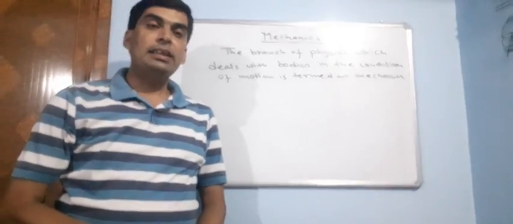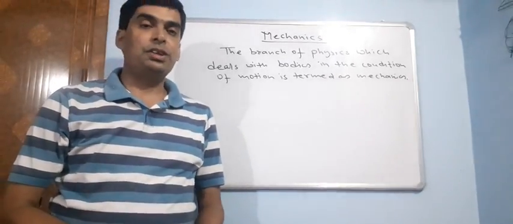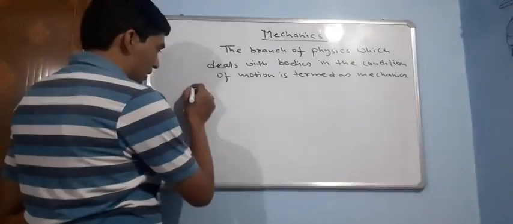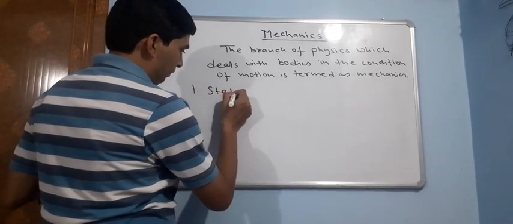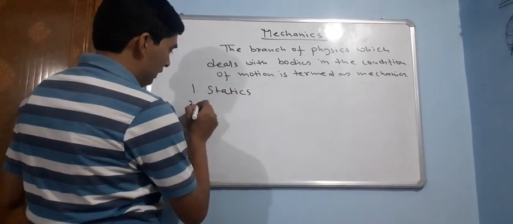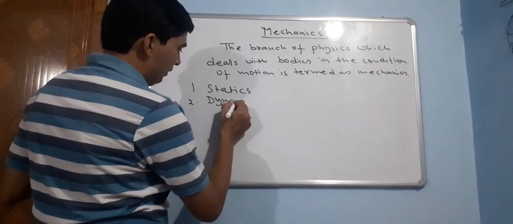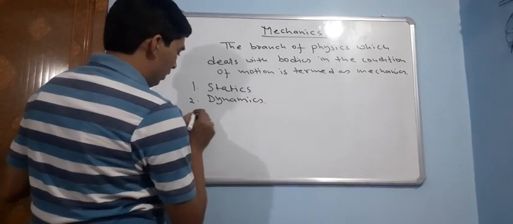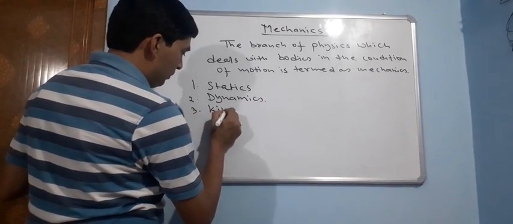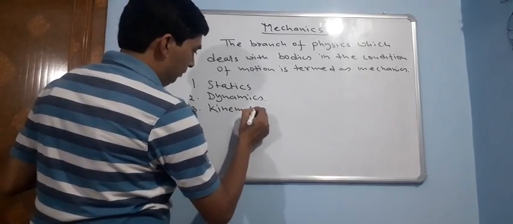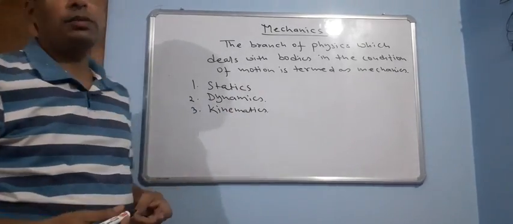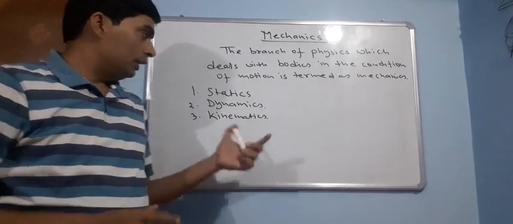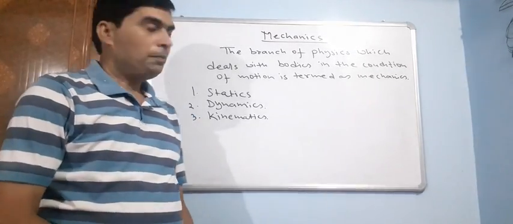Now according to the mechanism of motion of a body, mechanics is further classified into three categories. First is statics, second is dynamics, and third is kinematics. We'll just go for the introduction of these topics because we have already done these things in junior classes.